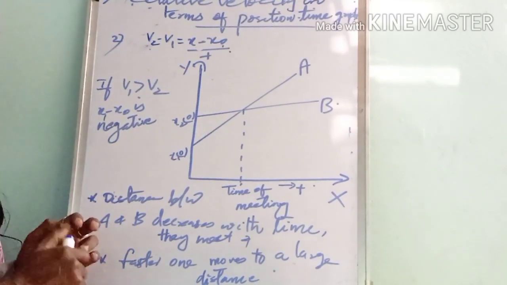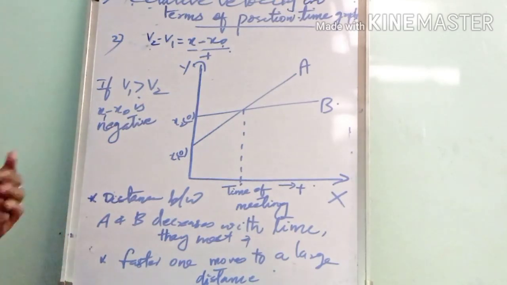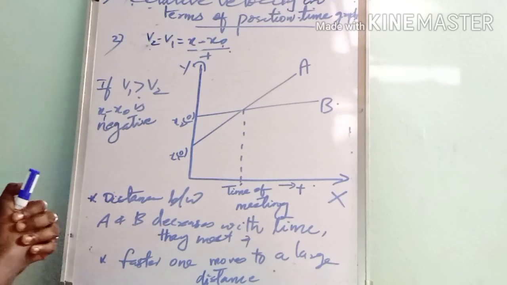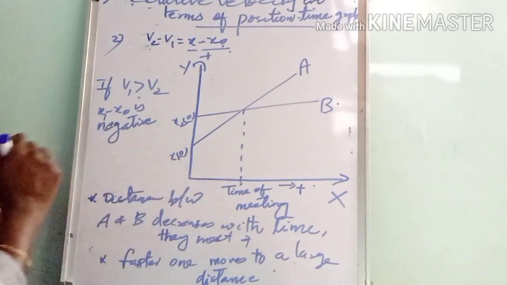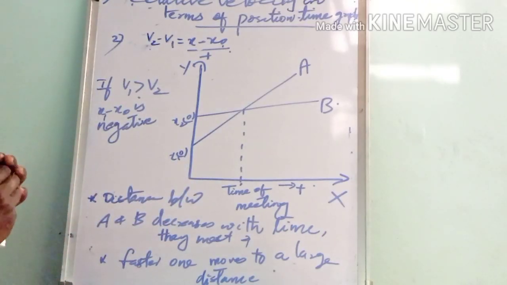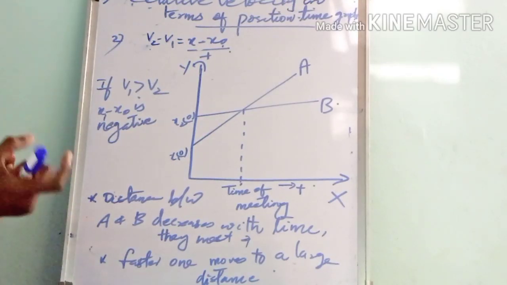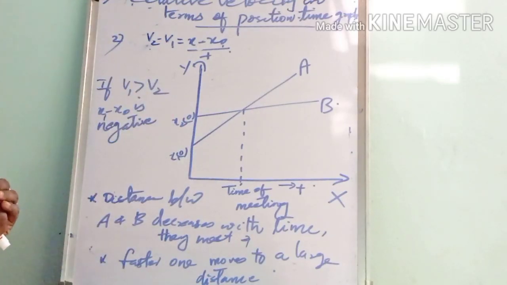So we have learned the position-time graph of two objects in terms of relative velocity when they move with the same velocities. The second is the position-time graph of two objects that move with unequal velocities, and here we are considering v1 greater than v2, that is, object A moves with a greater speed than object B.